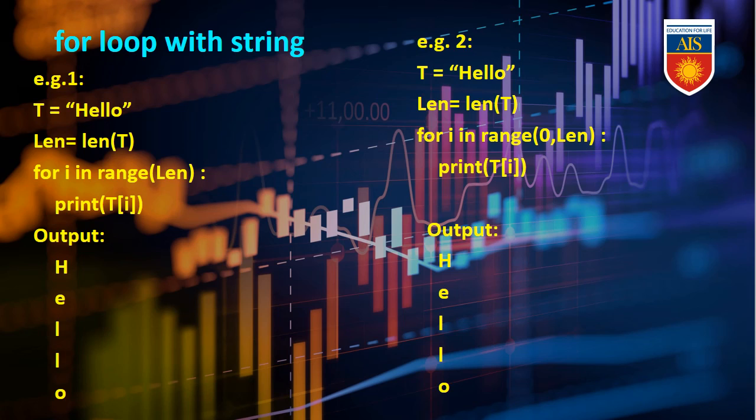Depending on the range, it is going to print one by one. Same thing we can see on the right hand side. Second example, t = "hello", then for i in range(0, len), that means from index 0 to length it will move, then print t[i]. That means the t variable is printed index-wise, and here is the result.